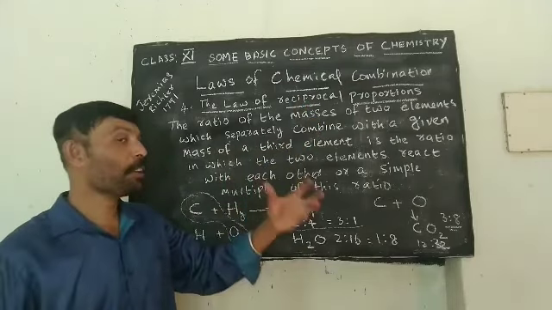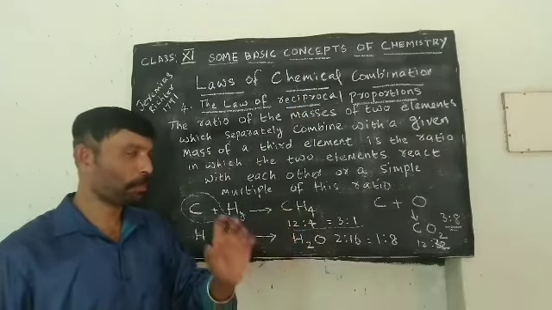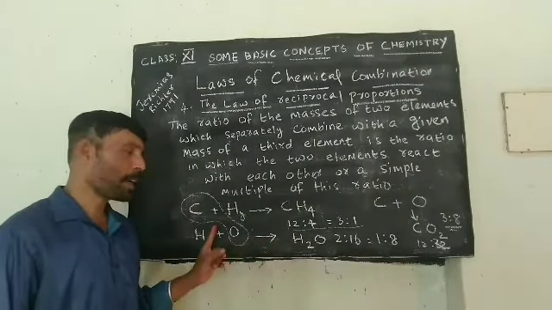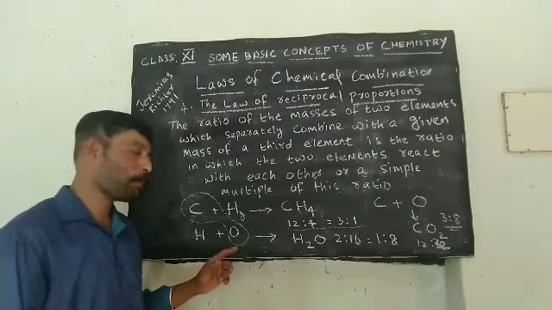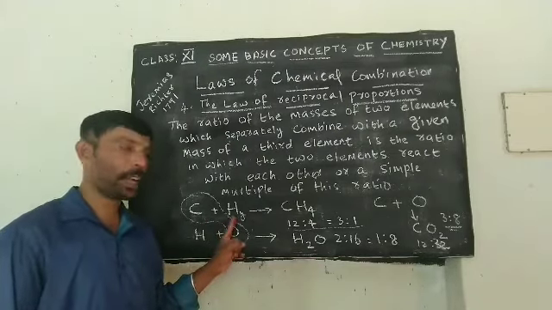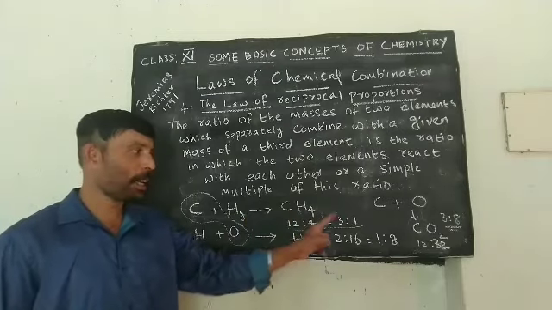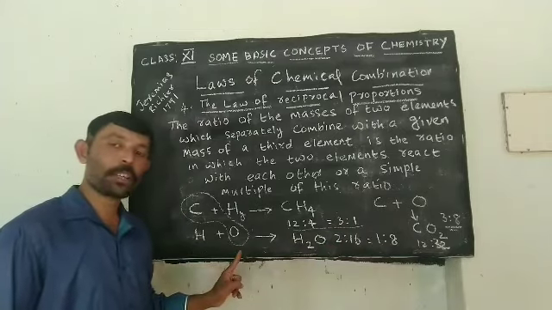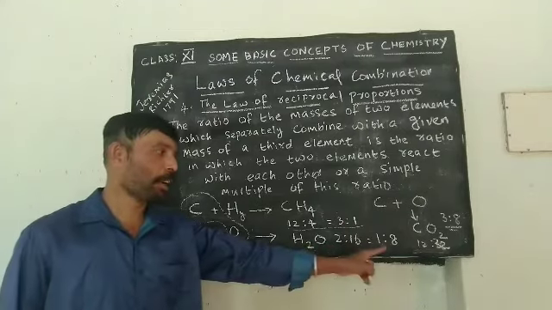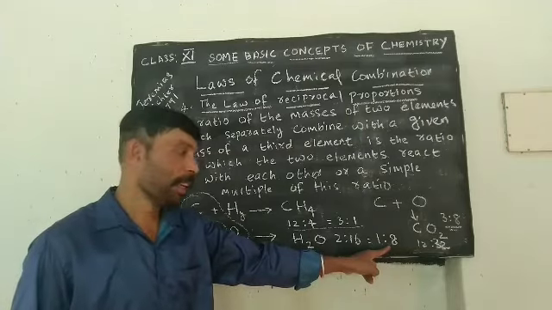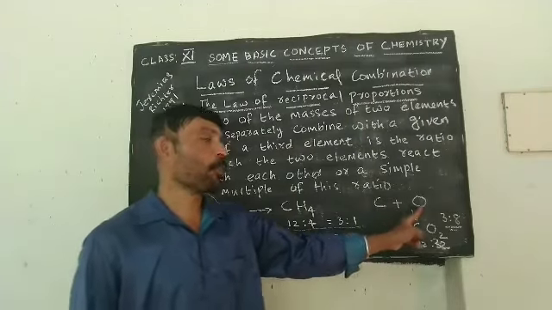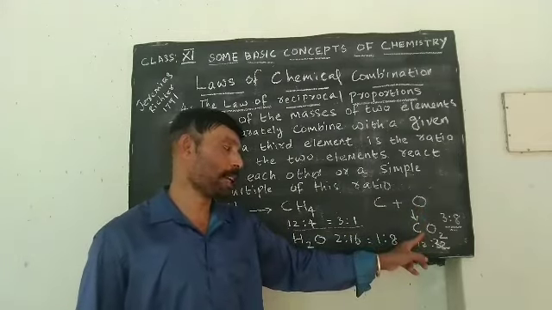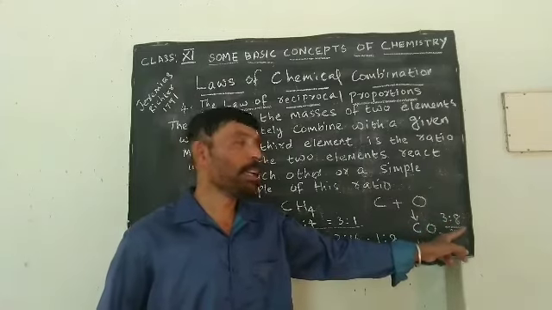Then we are going to see what the definition of this is. It is somewhat difficult to understand, so it is first explained in terms of the example. I will repeat the example once again. Carbon is combining with hydrogen to form methane. Their simple ratio is 3:1. Also, hydrogen combines with oxygen to form water. Its simple ratio is 1:8. Then carbon and oxygen also can combine together to form carbon dioxide, and the simple ratio is 3:8.